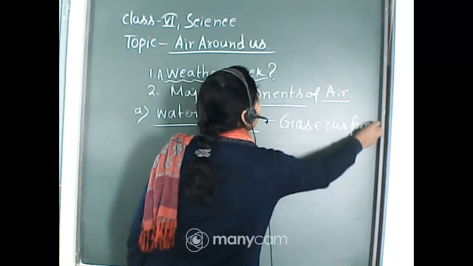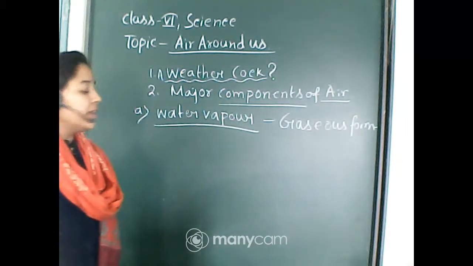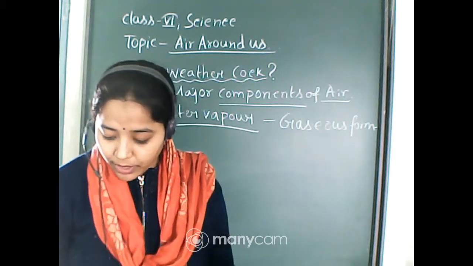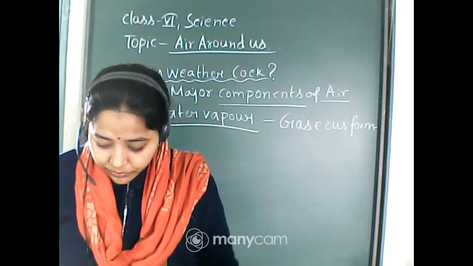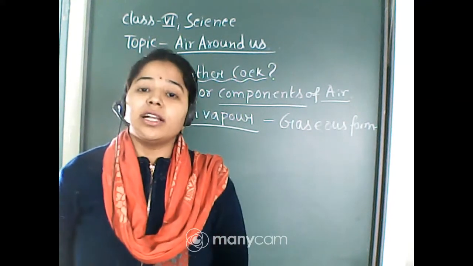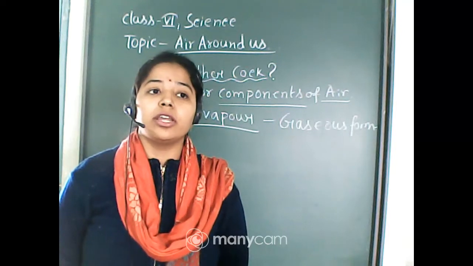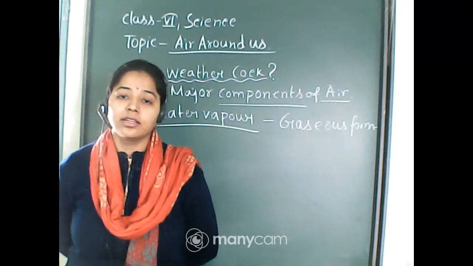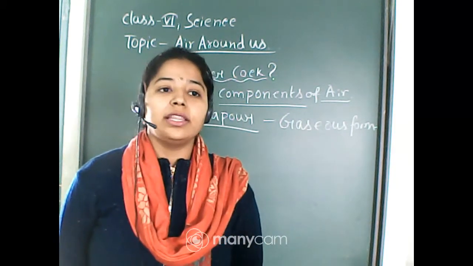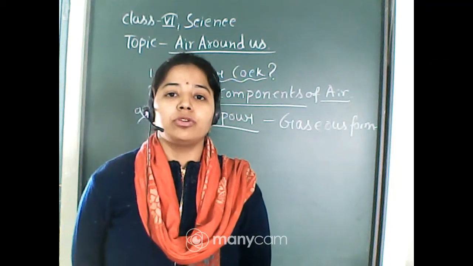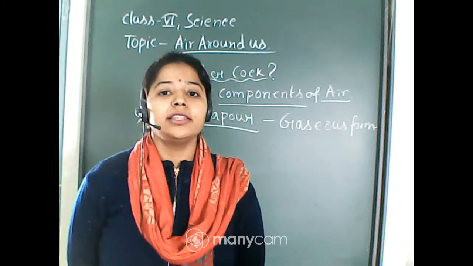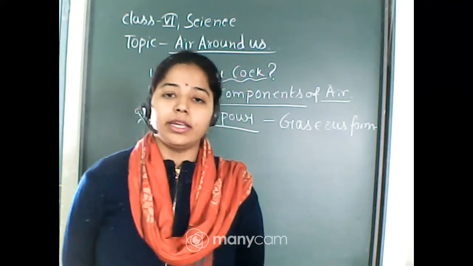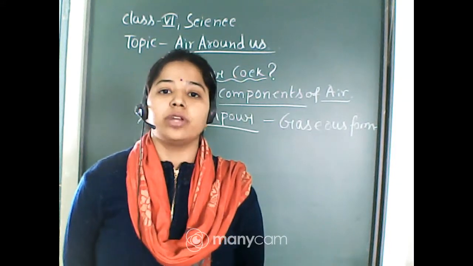This water vapor is present in our atmosphere in gaseous form, and it is mainly responsible for the humid condition of our surroundings. When there is a high amount of water vapor in the atmosphere, the situation is called more humid or high humidity, and this high humidity leads to rainfall.